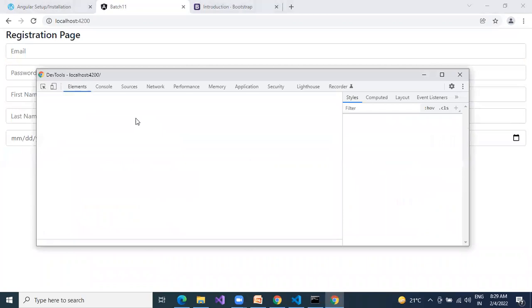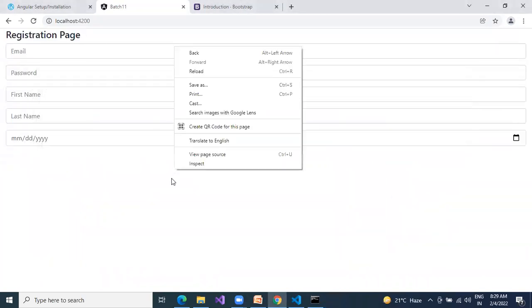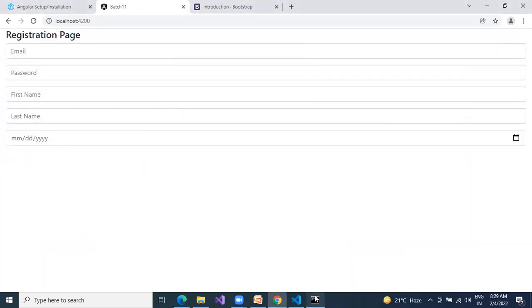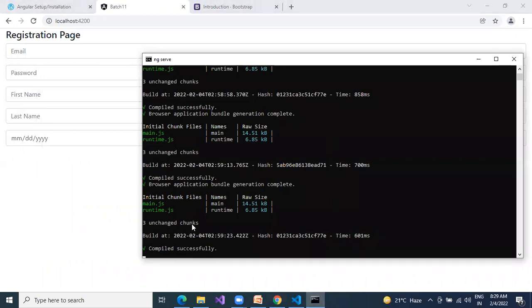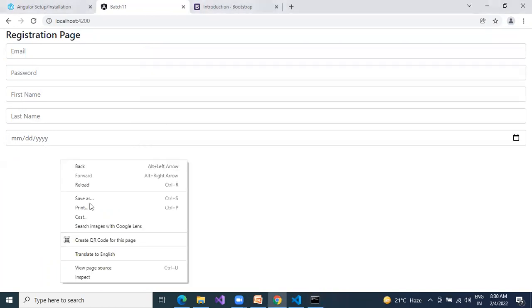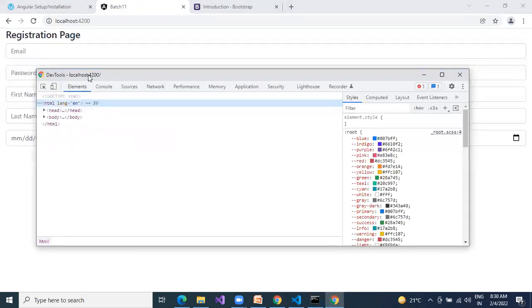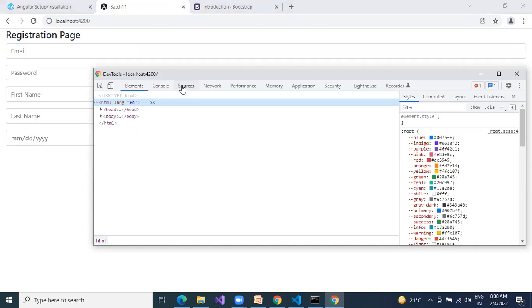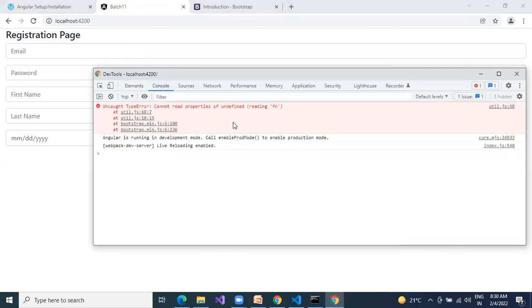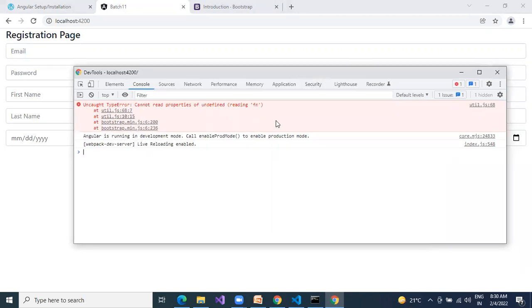See here, anytime you get that, launch the developer tools. If your code has not come, check for any compilation issues here. It is compiled successfully. Next, if it is still not launching, inspect the page. Right click, inspect page or open developer tools. Go to the console. It will show any error. This error is not regarding ours. This error is a bootstrap error, not regarding our code.